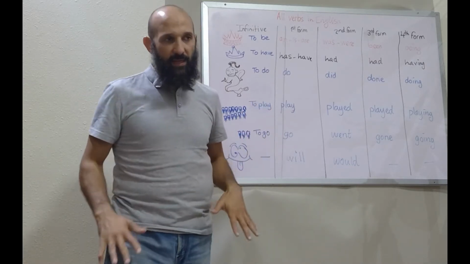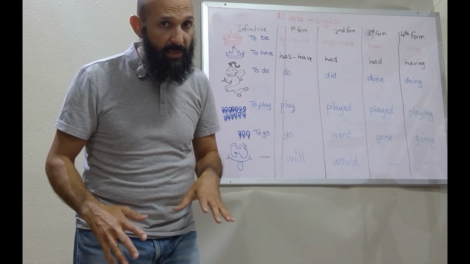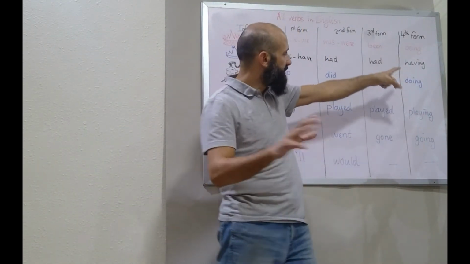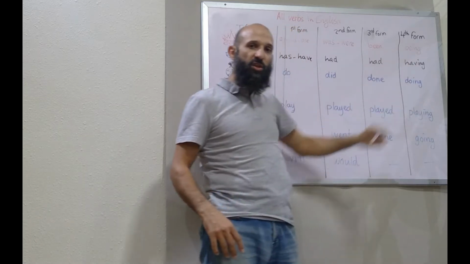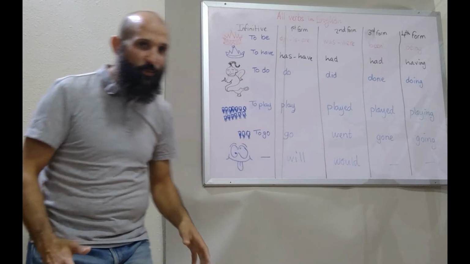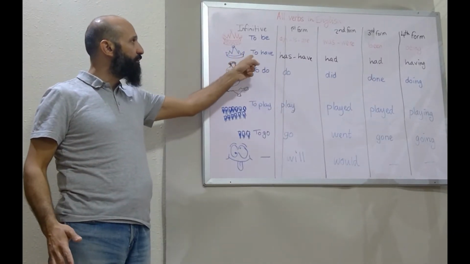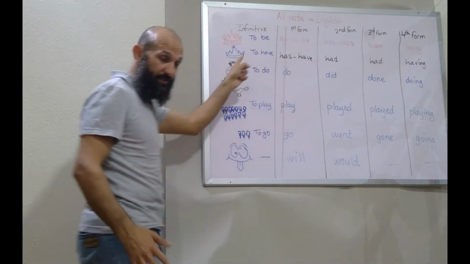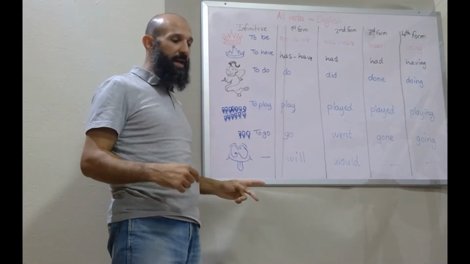And when we say continuous, there is a fourth form in the story. There is some ing word that's continuous. And when we talk about perfect, we have verb to have. It can be any of these, okay? Just remember that. So let me say again.